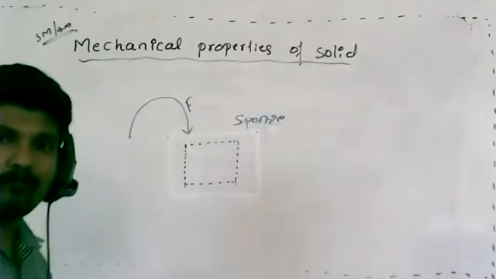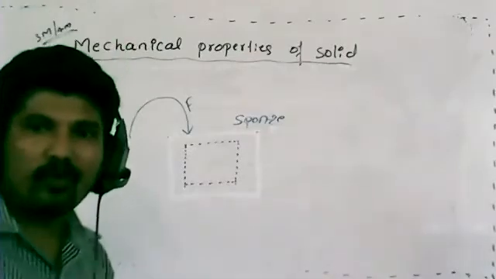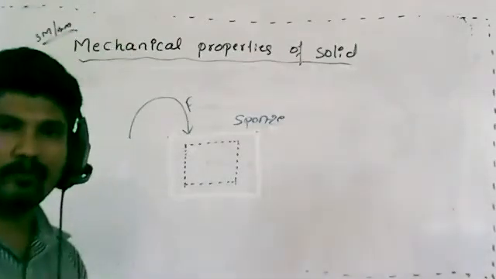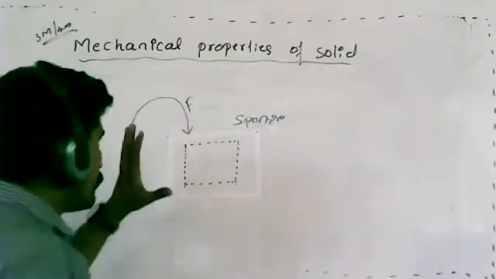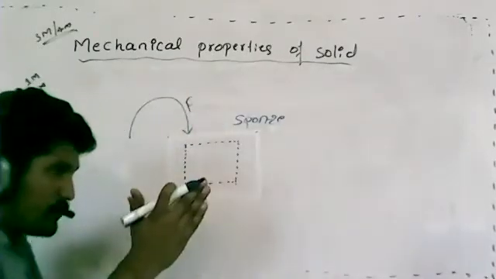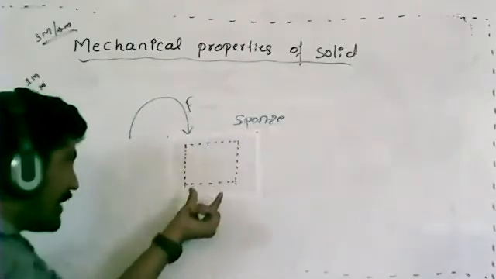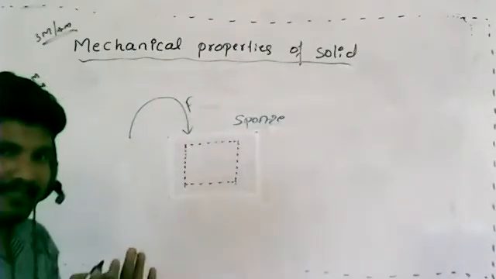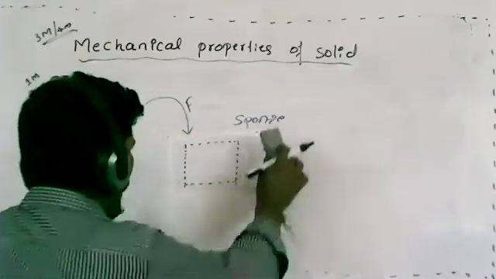Yes, good. Someone is saying, yes, molecules come closer. Yes, it loses its shape and size. Same thing will happen, students. Once I apply a force on the sponge body, the sponge will get compressed. Due to this, the shape and size will keep decreasing. So what exactly happens in this case?